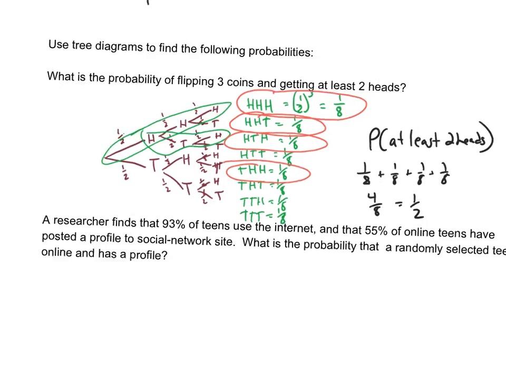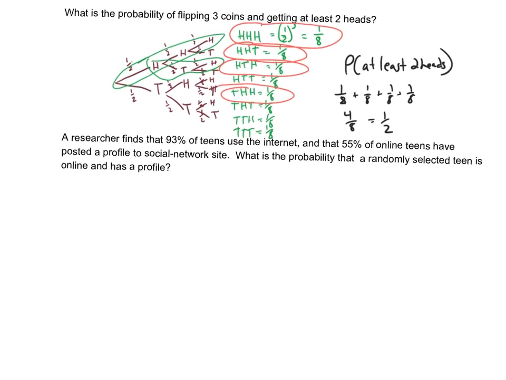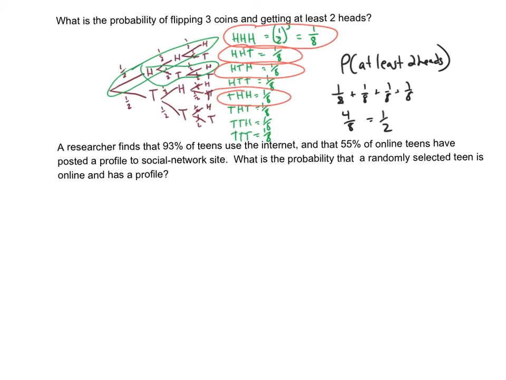Let's look at another example where we set up a tree diagram. It says the researcher finds that 93% of teens use the internet and 55% of online teens have a social network profile. What's the probability a randomly selected teen is online and has a profile? So we'll go ahead and make our tree diagram.